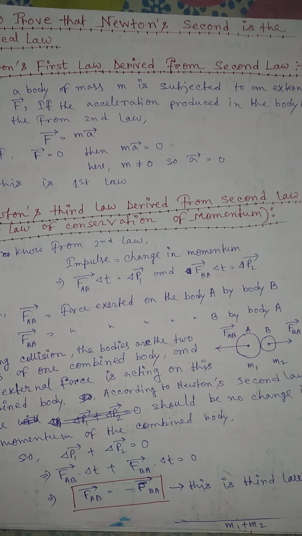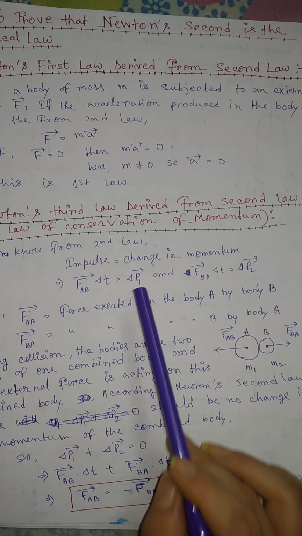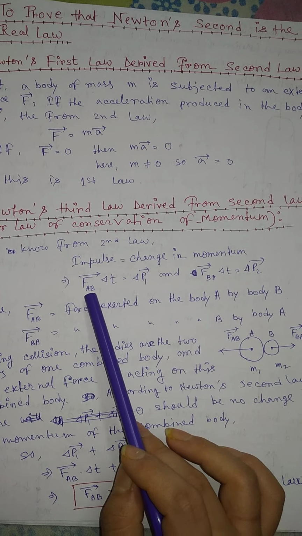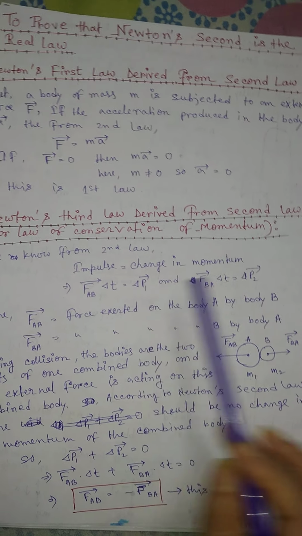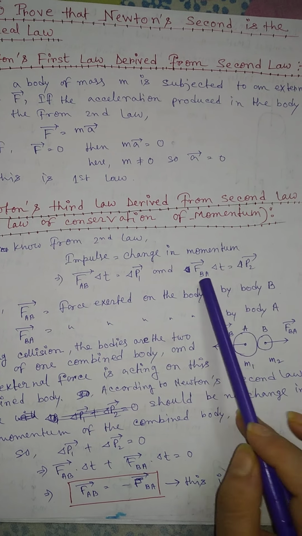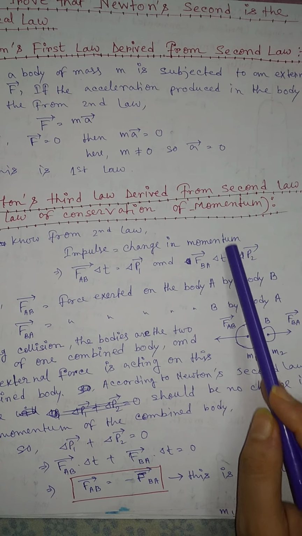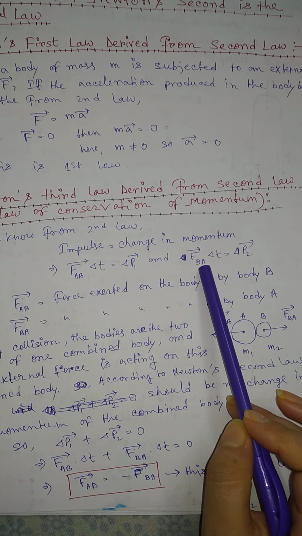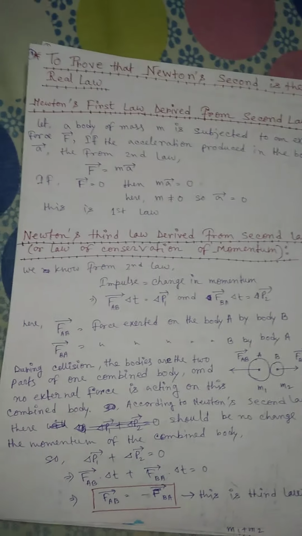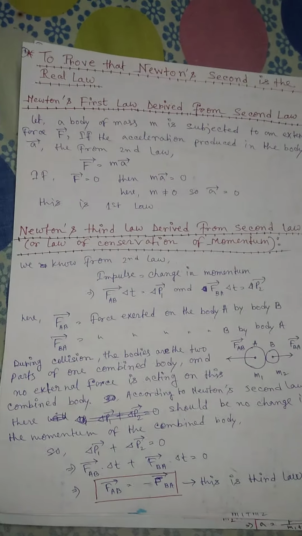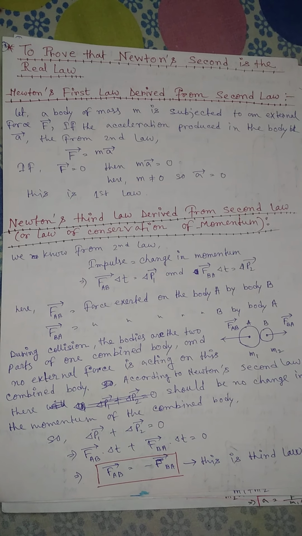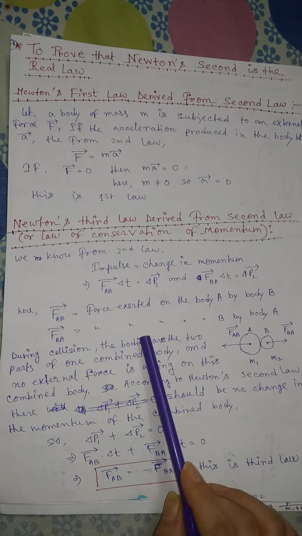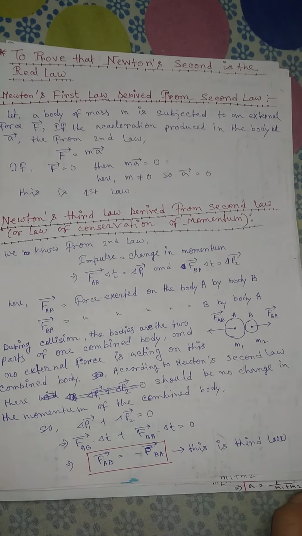the change in momentum of body A, delta p1, equals the force on body A times the time duration, right? So FAB vector times delta t equals delta p1, and this is about body B. Delta p2 indicates the change in momentum of body B, FBA vector is the force on body B, and delta t is the time duration. Here FAB is the force exerted on body A by body B, and FBA is the force exerted on body B by body A.